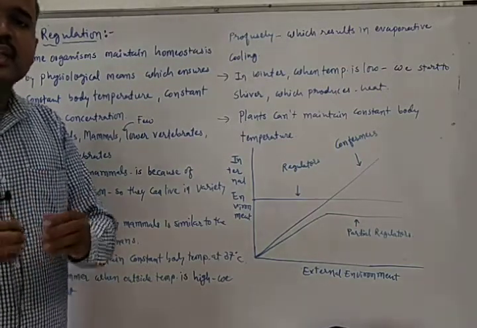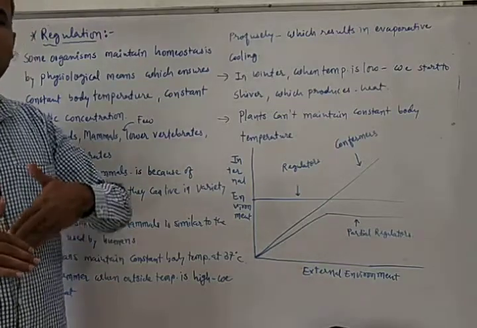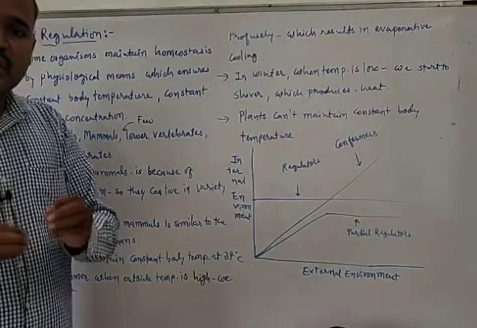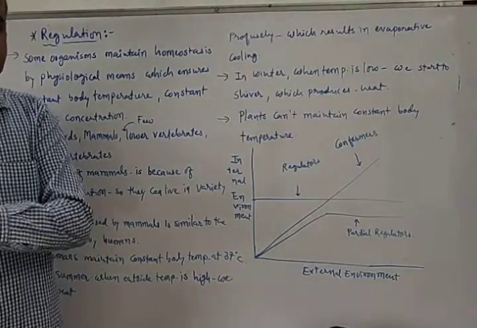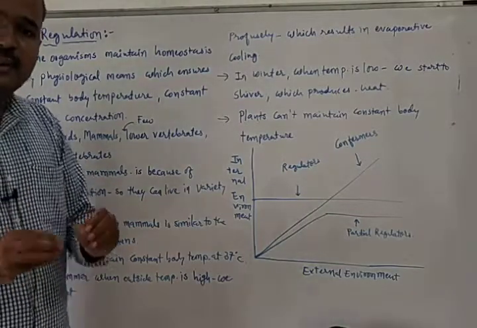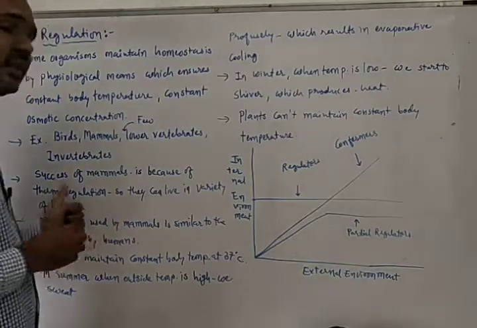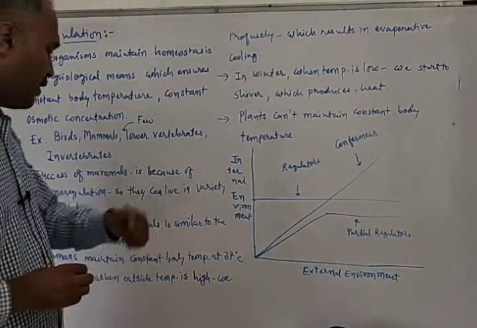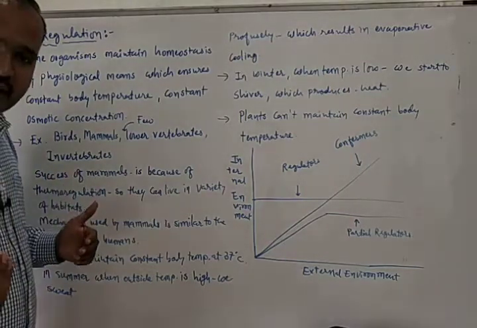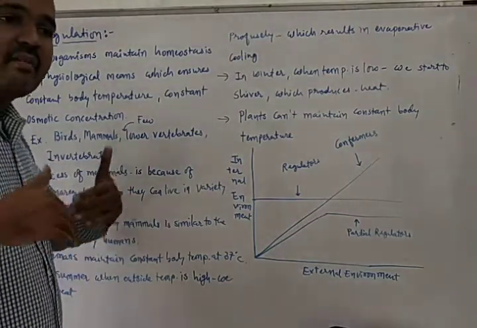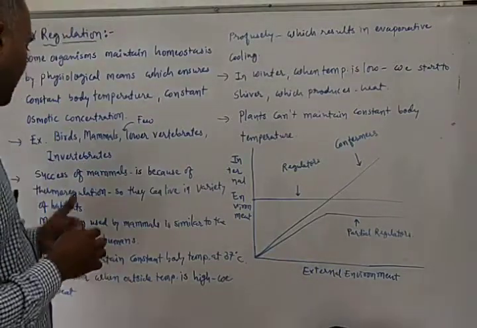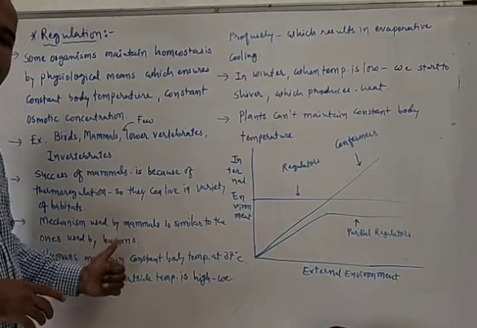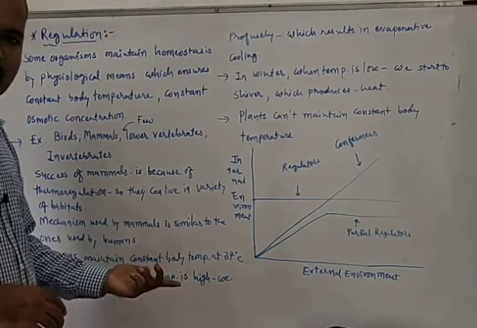And due to which they succeeded on the earth. So what is the reason for the success of mammals on earth? The reason is thermoregulation, due to which they can live in a variety of habitats. In Antarctica they can survive, and they can survive in the Sahara desert also, because of the ability of thermoregulation.